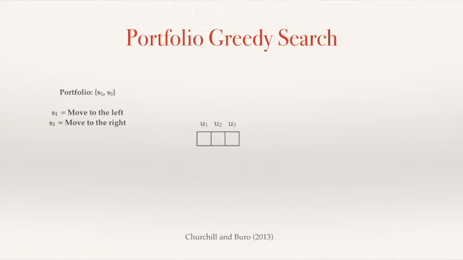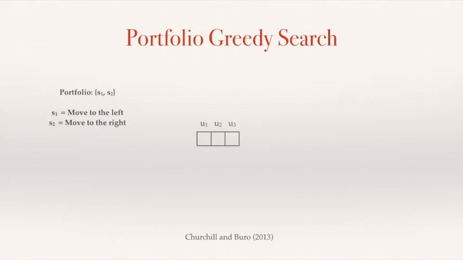Once I explain portfolio greedy search, I'll then explain NaïveMCTS, which is the algorithm that's going to enable us to create this very general unifying perspective that's able to describe all the algorithms mentioned so far in this talk. And then I'll show how this variation of NaïveMCTS can be used to implement portfolio greedy search.